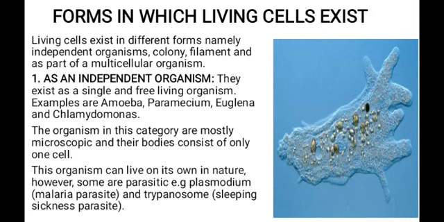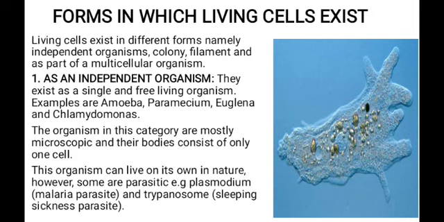The first one is cell existing as an independent organism. These are single free living organisms that are at the cellular level. Examples are amoeba, paramecium, euglena, and chlamydomonas.